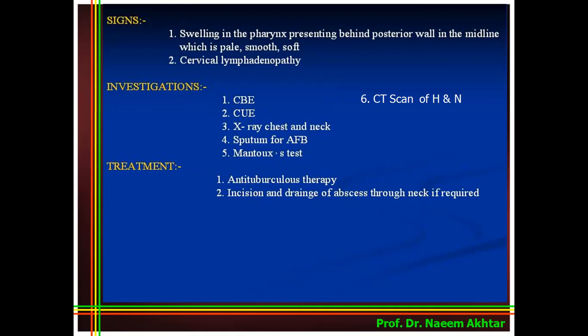Investigations: usually we need complete blood examination, complete urine examination, chest PA view to rule out pulmonary tuberculosis, and we also need X-ray cervical spine, AP and lateral view to rule out any lesion of the cervical vertebrae. Sputum for acid fast bacilli, Mantoux test may be advised, and CT scan of head and neck is mandatory to see the abscess. Treatment is anti-tuberculosis treatment, and secondly, the most important is the incision and drainage of the abscess through the neck if required.